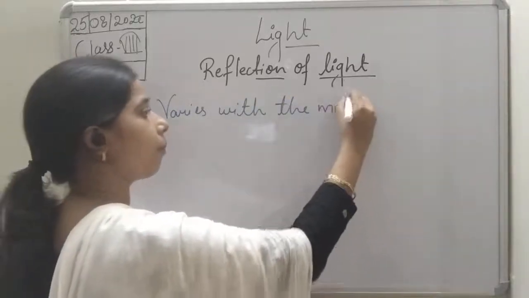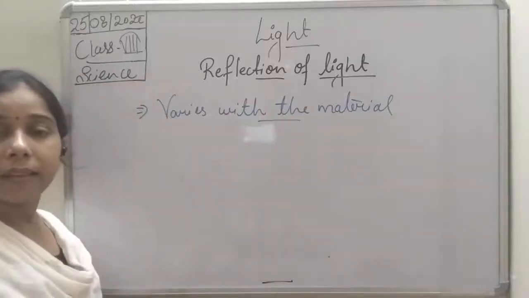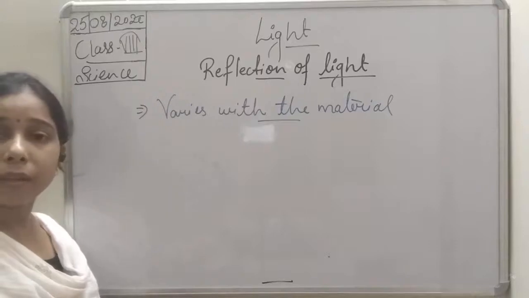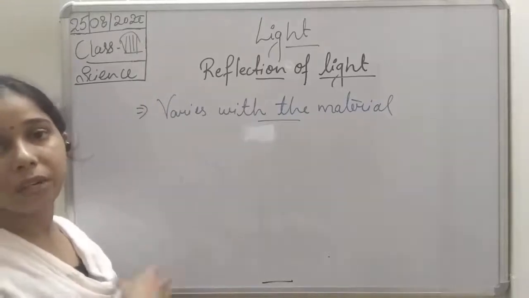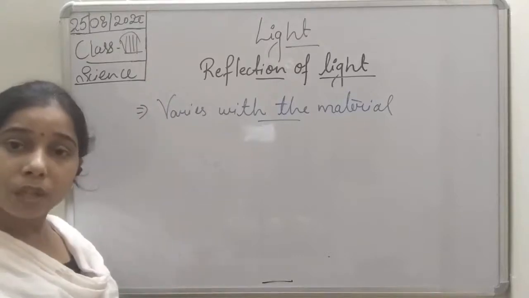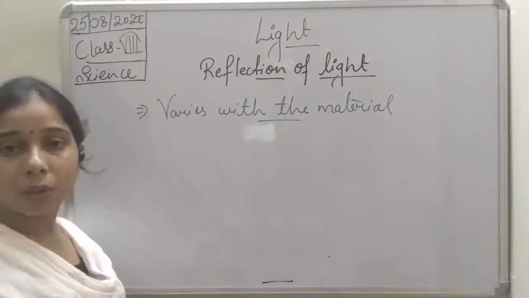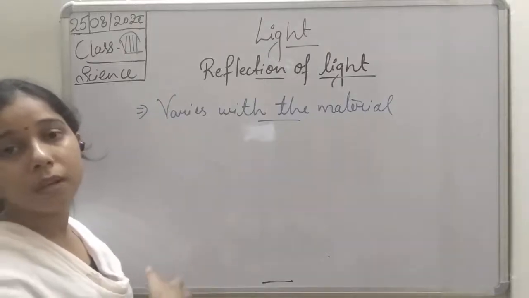Now students, the reflection of light varies with the material. How does it vary with the material? There are some objects which allow all the light to reflect. There are some objects which allow a few amount of light to reflect, and there are objects which do not allow the light to reflect at all.